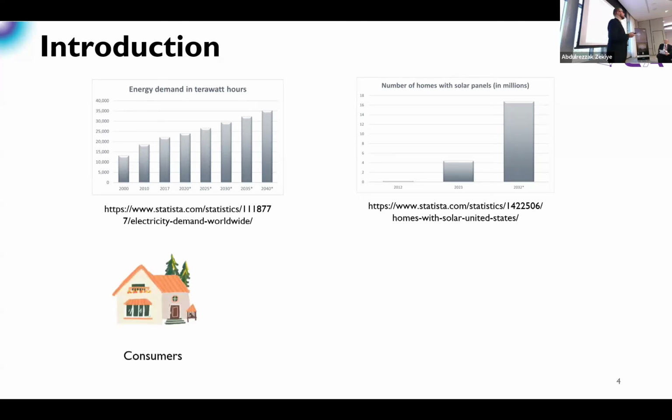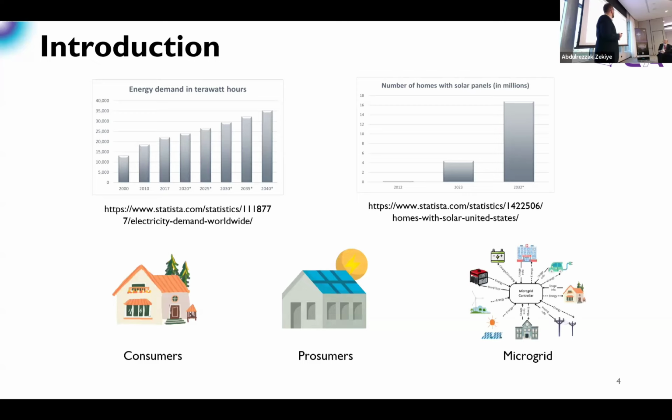Consumers are the ones that we know, people who need energy and buy energy all the time. Prosumers are those people or houses who need energy, but at the same time generate energy. And finally, we have what's called microgrids. A microgrid is a collection of multiple consumers, prosumers, and distributed energy resources, and those microgrids can work by themselves in isolated mode or with the utility grid. So this is a brief introduction.